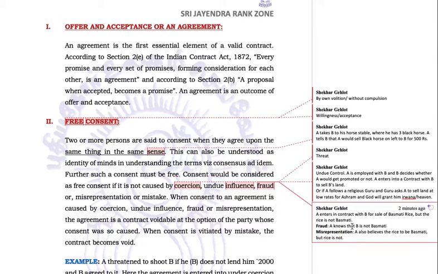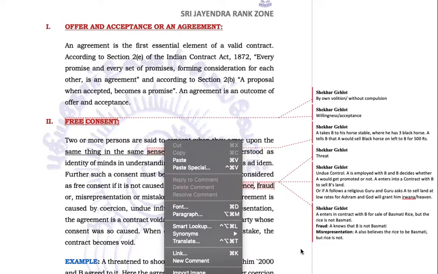Suppose now A commits a fraud upon B and sells rice as basmati rice. Now definitely B will also sell this rice to someone. He'll sell the rice to C saying that this is basmati rice. Now C says you have committed fraud upon me. It cannot be the case because B also does not know that this rice is not basmati rice. Here it is only a case of misrepresentation or mistake. There will be a mistake.